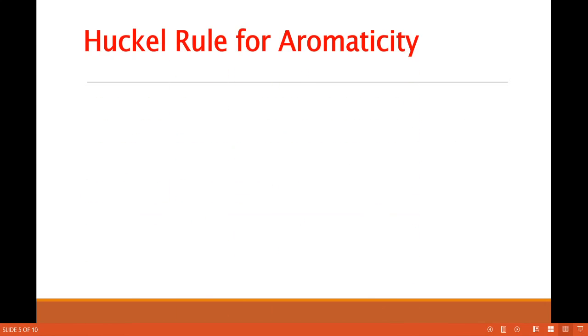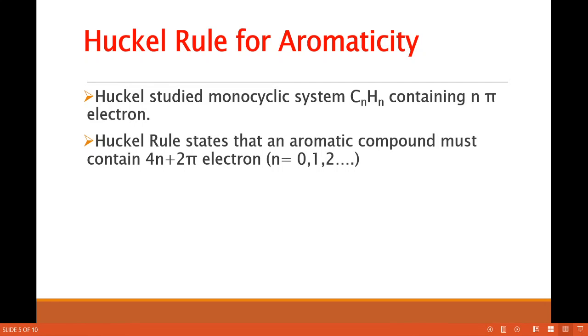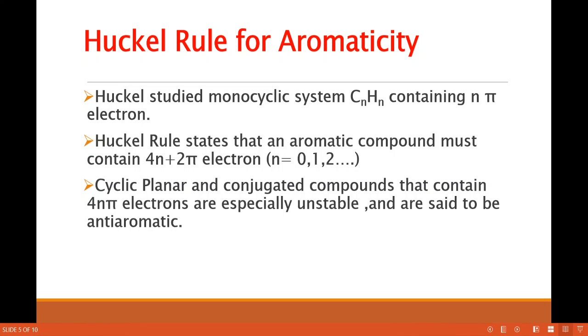Then we discuss Huckel's rule for aromaticity. The scientist Huckel studied the monocyclic system, that is CnHn, containing n pi electrons. This rule states that an aromatic compound must contain 4n plus 2 pi electrons. This n is nothing but the number of rings. It may be 0, 1, 2, etc. The cyclic, planar and conjugated compounds that contain 4n electrons are especially unstable and are said to be anti-aromatic.